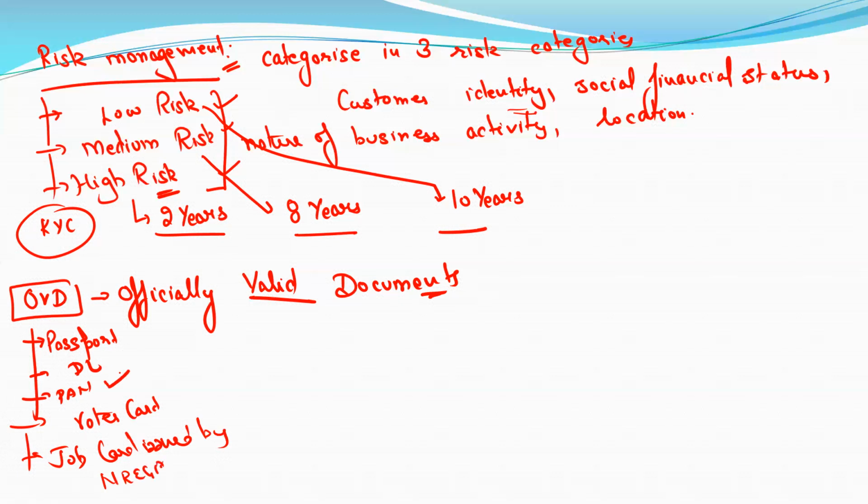Presently, everyone has a PAN card, driving license, voter card, or UID, that is Aadhaar card. These are the main 6 officially valid documents. If anyone uses the job card issued by NREGA, it has to be signed by an officer of the state government.